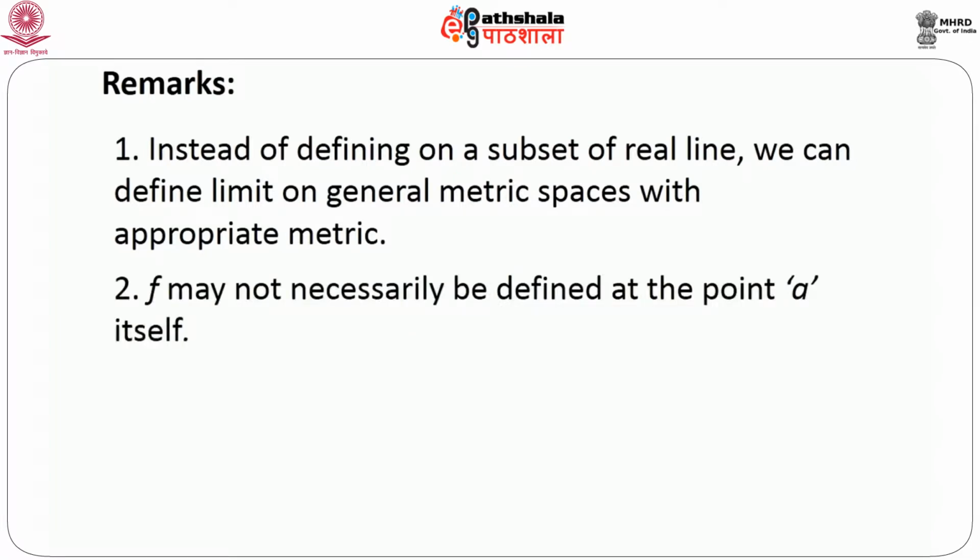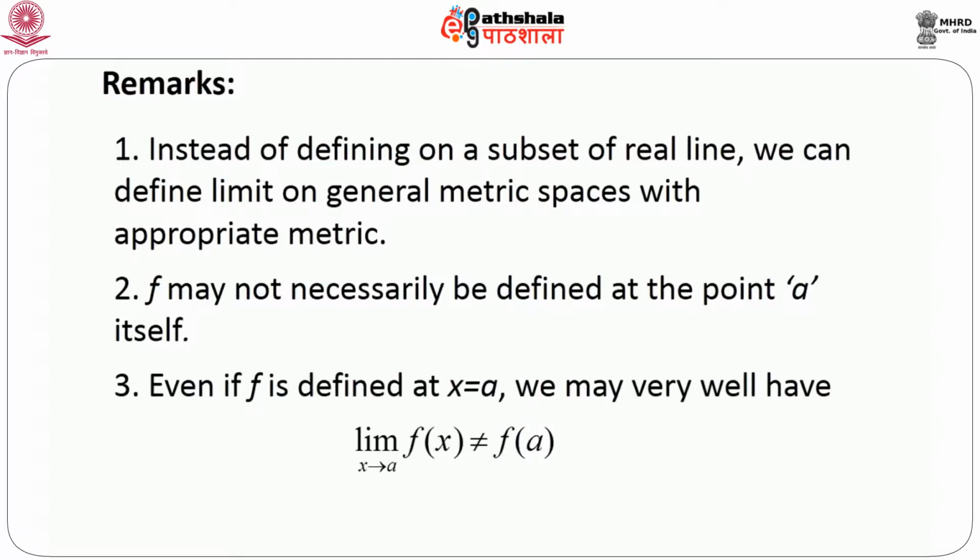Secondly, f may not necessarily be defined at the point a itself. We have already mentioned this. Even if f is defined at x equals a, we may very well have that the limit of f(x) as x goes to a exists, but that is not equal to f(a).